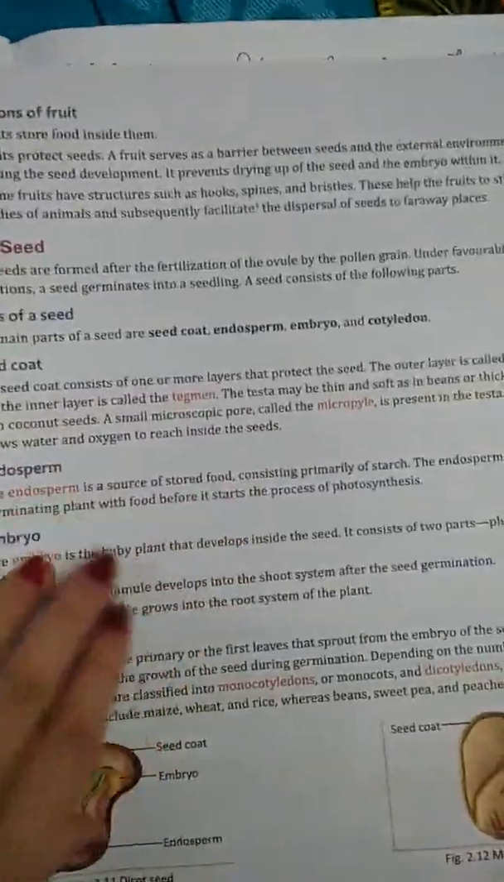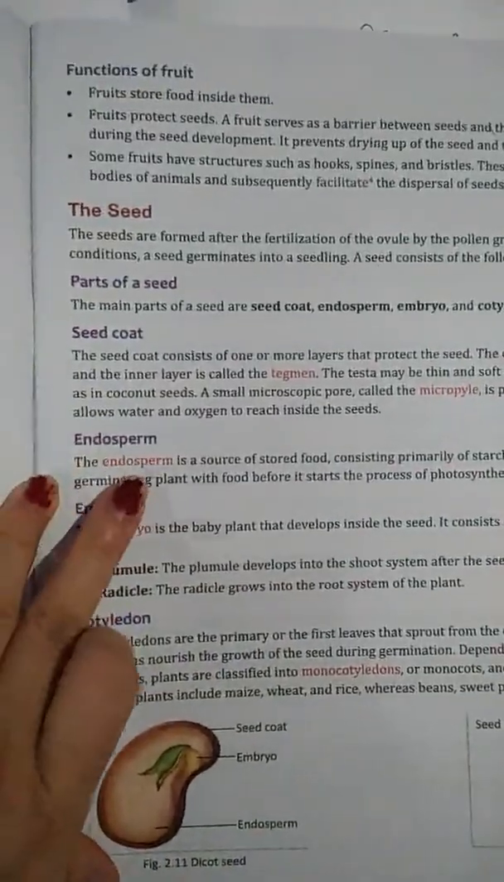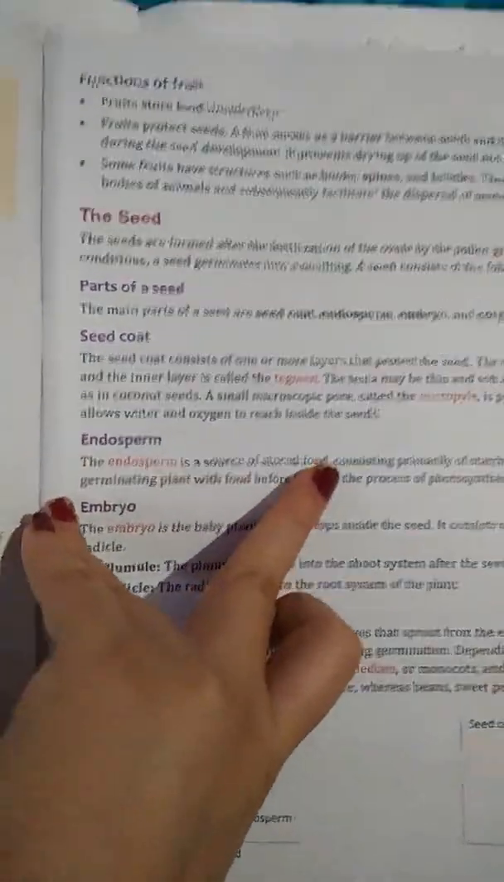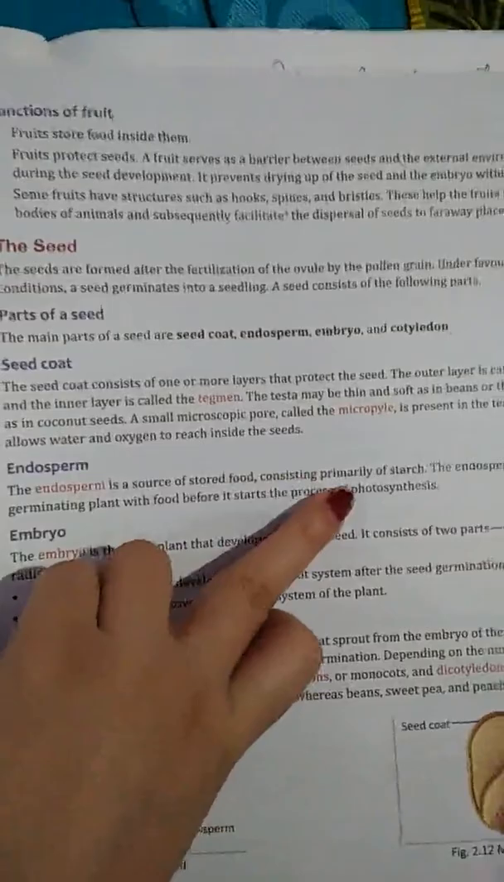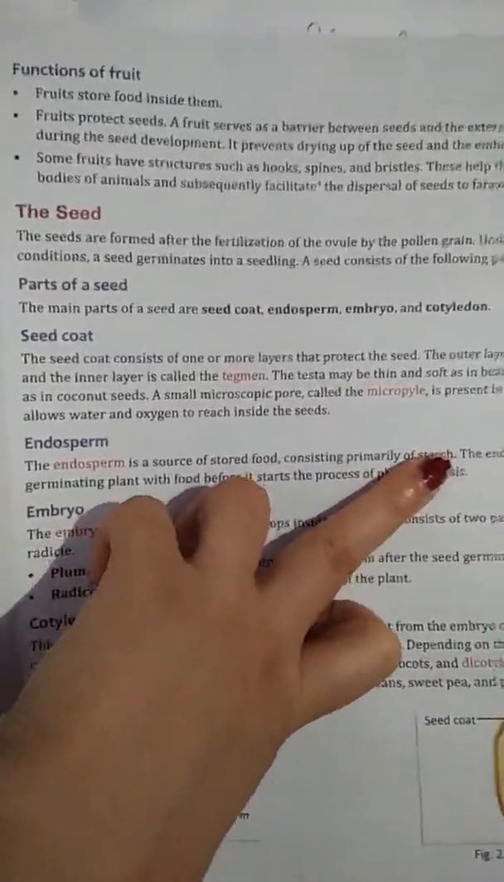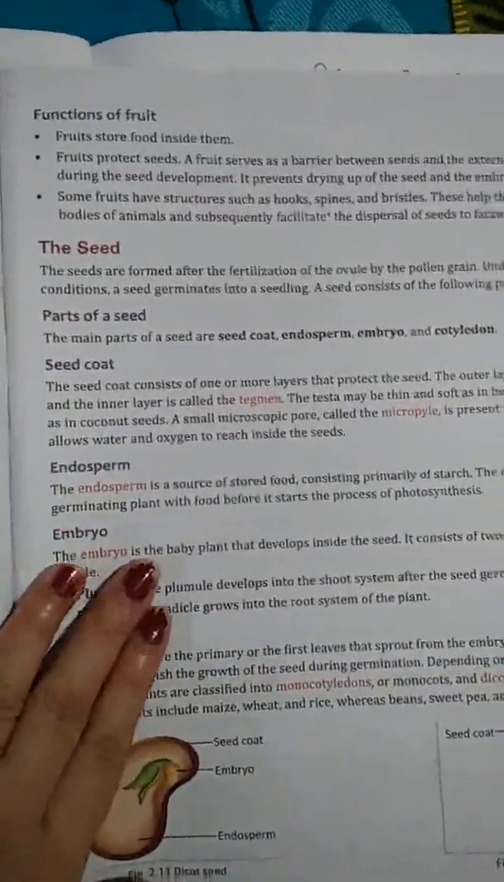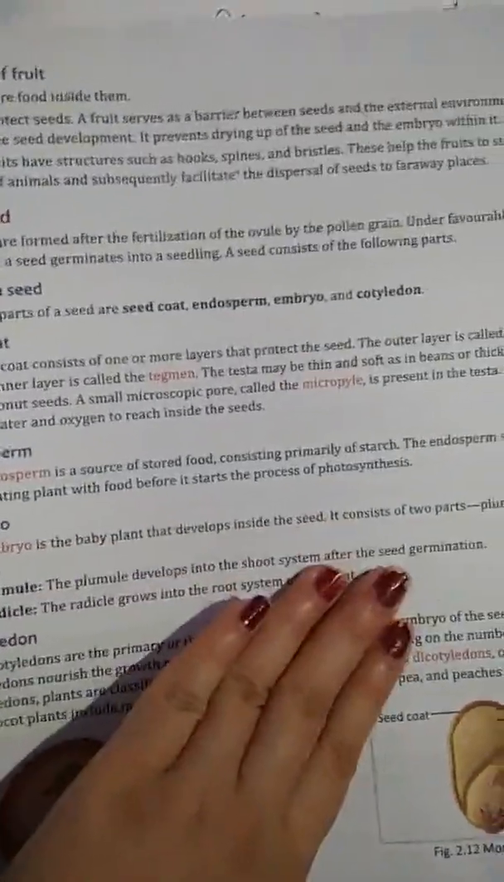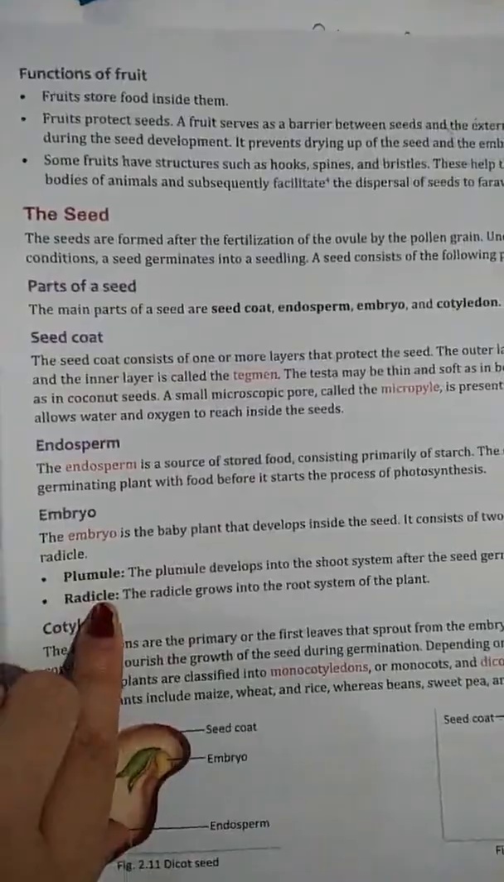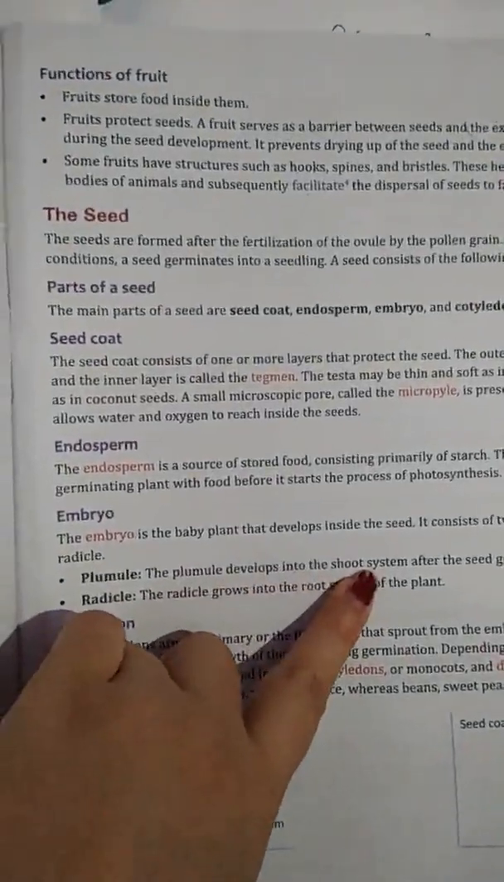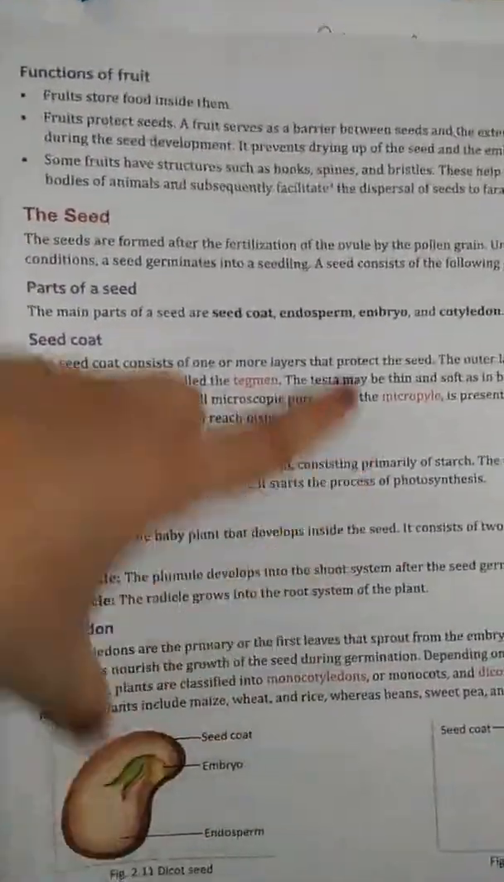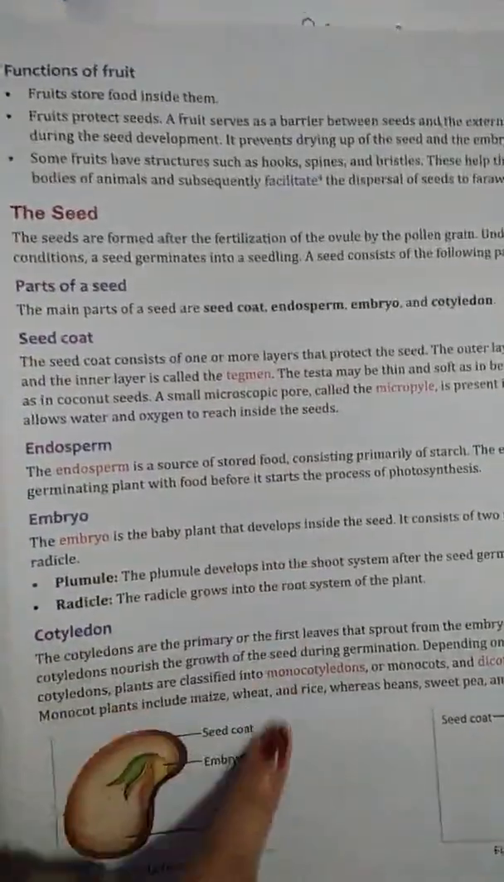The second one is endosperm. Endosperm is a source of stored food consisting primarily of starch. The embryo is the baby plant that develops inside the seed. It consists of two parts, plumule and radicle. The plumule develops into the shoot system, whereas the radicle forms the root system.